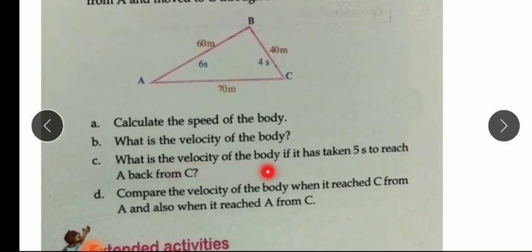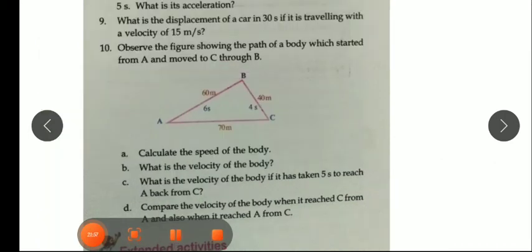What is the velocity of the body if it has taken 5 seconds to reach A back from C? Now the body is at C. It has taken 5 seconds to reach A back from C. Now the body moves from A to C to A, coming back to the original point, the initial point.